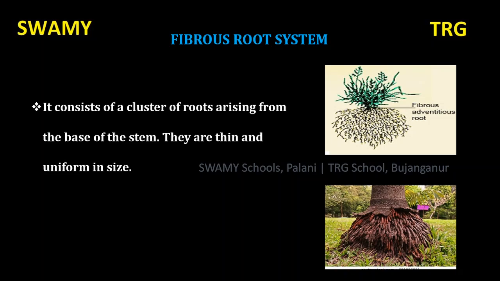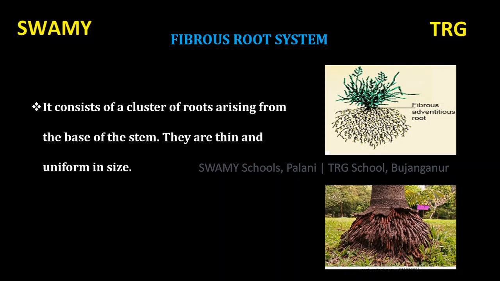This type of root is called fibrous root system. They are thin and uniform in size. They are very thin, hair-like structures and uniform in size. It looks like same.